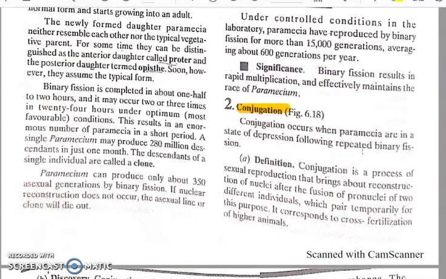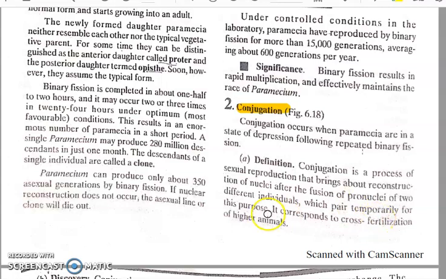Okay, we studied in Paramecium about binary fission that occurs under favorable conditions. But if the conditions are not favorable, then the Paramecium undergo conjugation. So what happens in conjugation? The two Paramecium get closer and become attached to each other.